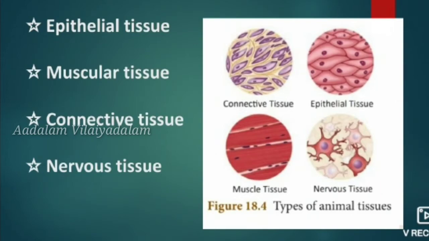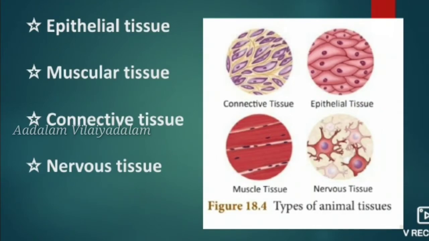The third one is connective tissue, otherwise known as supporting tissue. Connective tissue is used for the binding of different structures of the body. Different structures of the body are bound or connected via connective tissues. And the fourth one is nervous tissue, which is used for the conduction of nerve impulses.